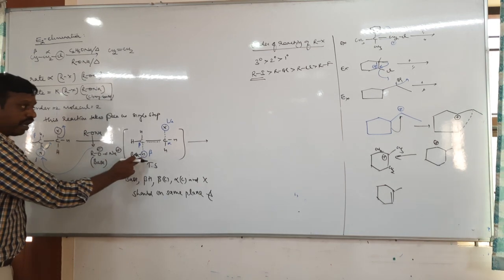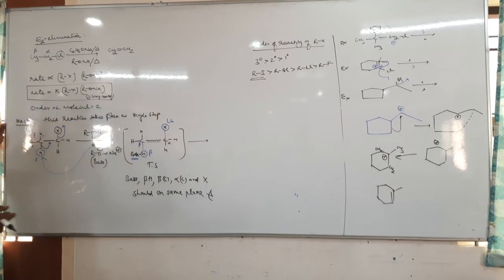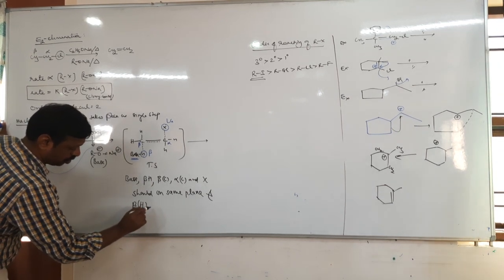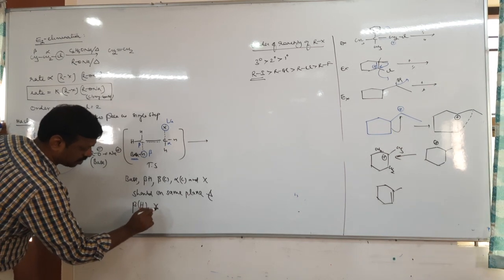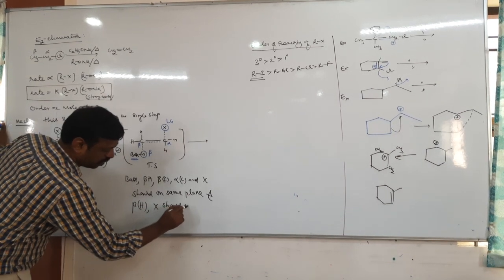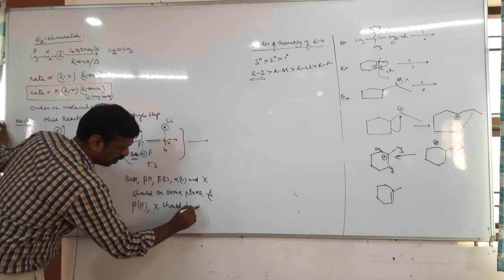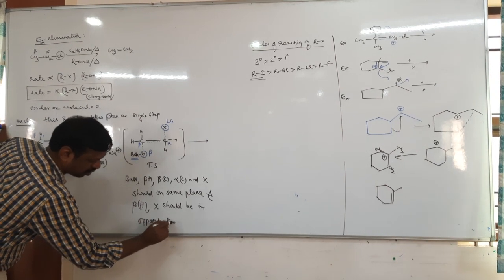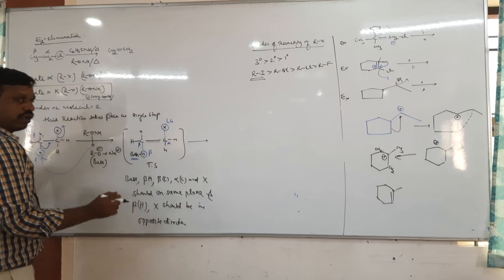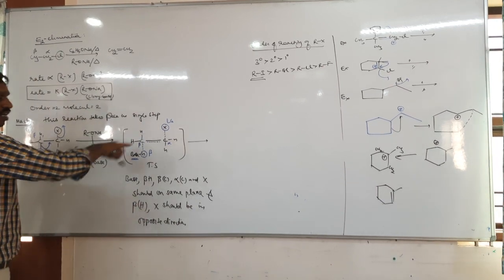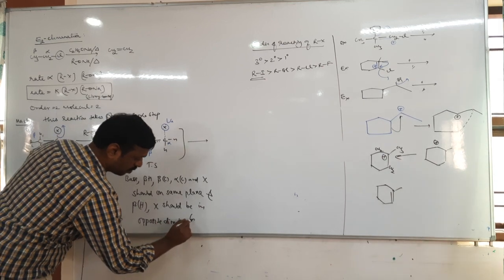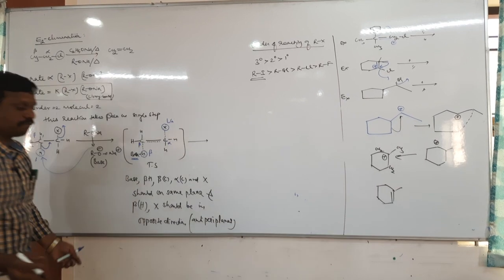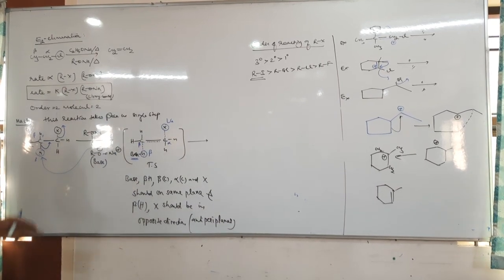and the beta hydrogen and leaving group should be opposite to each other, and the beta hydrogen and X should be in opposite direction, which is called anti-periplanar. This kind of structure is called anti-periplanar.